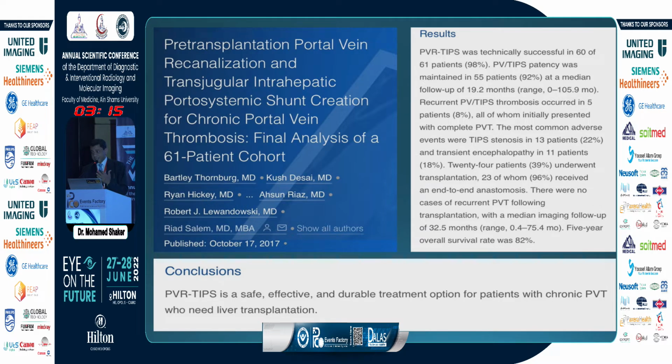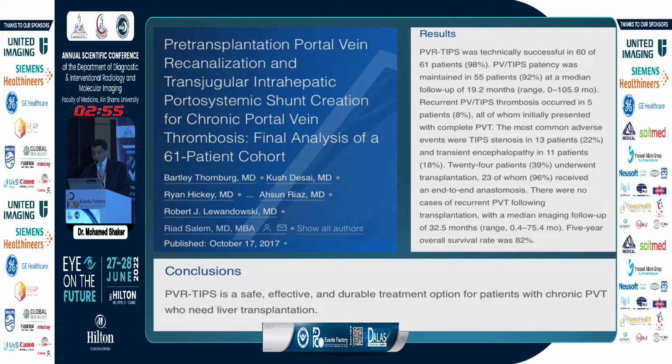The technical success rate was 60 out of 61, a very high technical success rate, and the clinical success rate was also very high, more than 90%. And almost half of these patients were subjected after that to liver transplantation, and the success rate was very high, with end-to-end anastomosis in 96% of those patients.